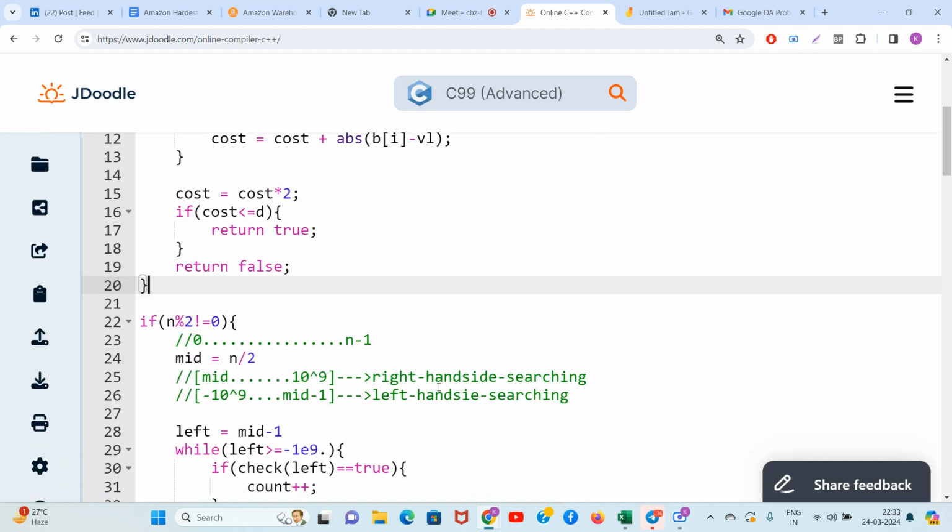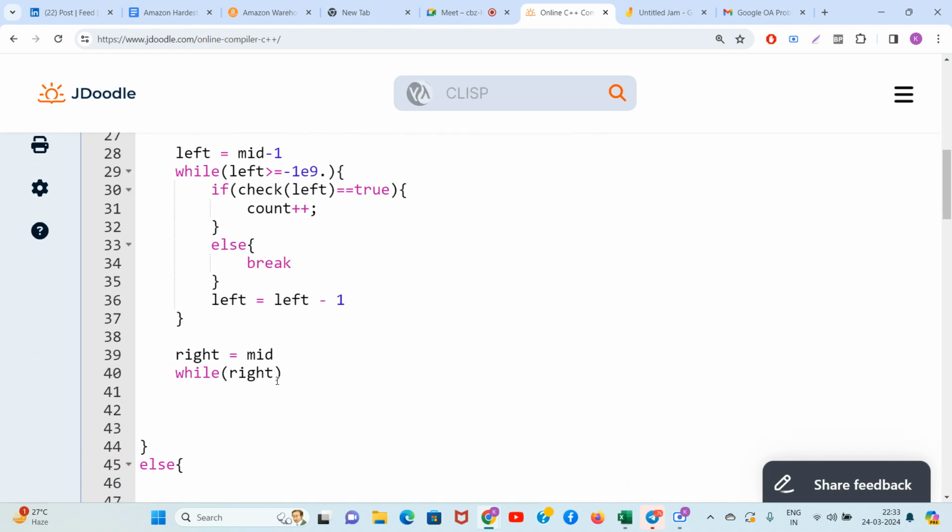Okay, while right less than or equal to 10 to the power 9, guys, please tell me the coding part. I'm Kumar, I'm not good at coding, please help me. So guys, what to write here?